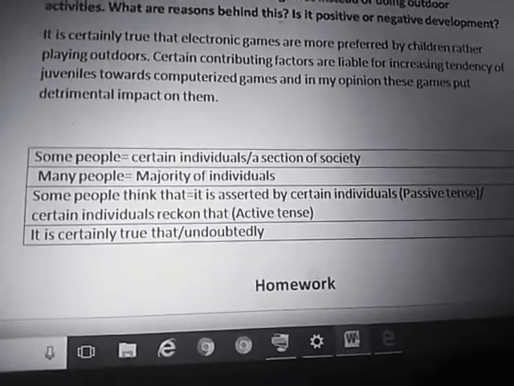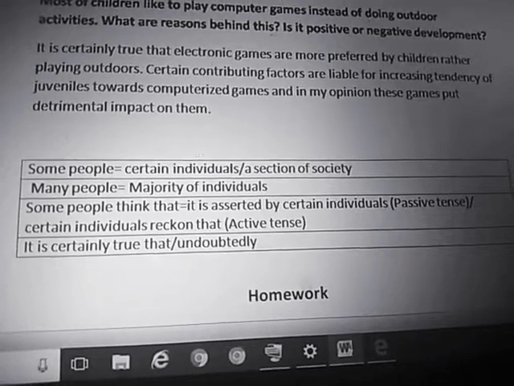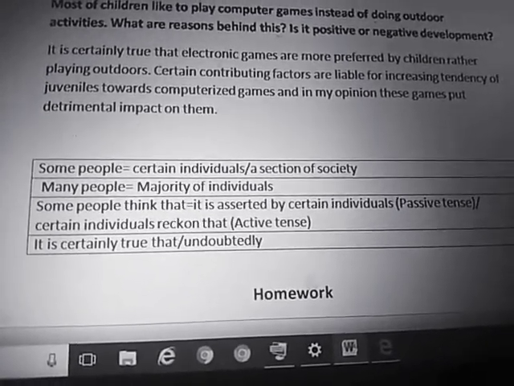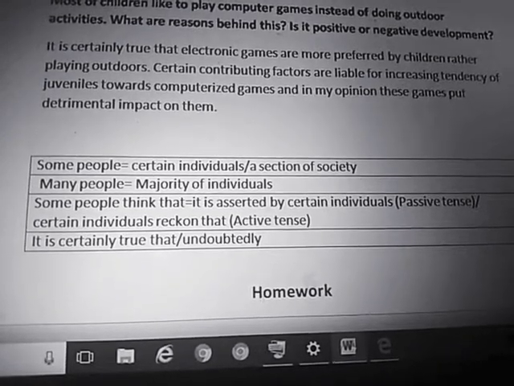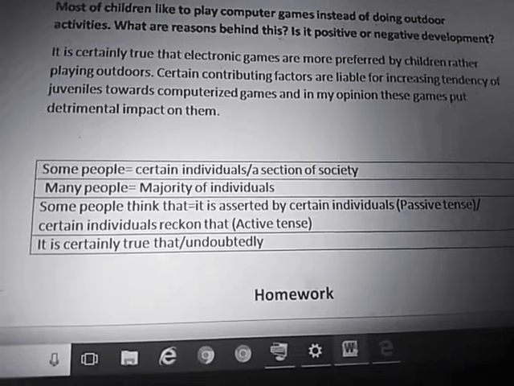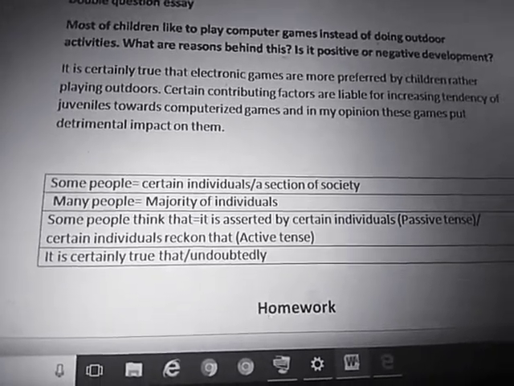And thirdly, instead of some people think that, or some people opine that, or some people say that, we can write it is asserted by certain individuals. It is a passive tense, because in this tense I have used the third form along with is.